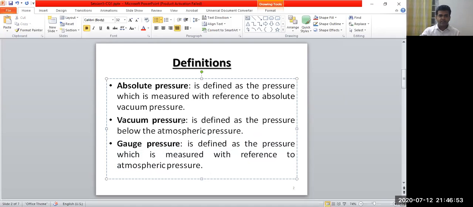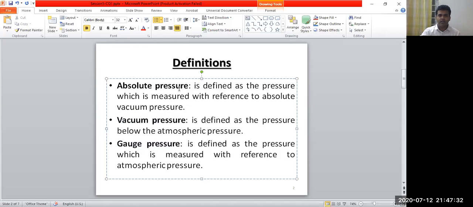Similarly, this vacuum pressure is also measured with respect to atmospheric pressure. But this vacuum pressure is below the atmospheric pressure line, and the gauge pressure is above the atmospheric pressure line. Both gauge pressure and vacuum pressure are measured with respect to the atmospheric pressure line. The difference between them is that gauge pressure is measured above the atmospheric line and vacuum pressure is measured below the atmospheric line. So this is about the gauge pressure and vacuum pressure.